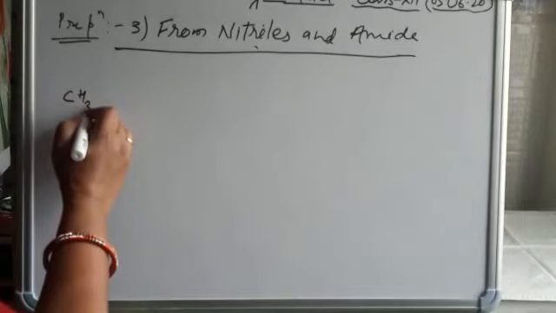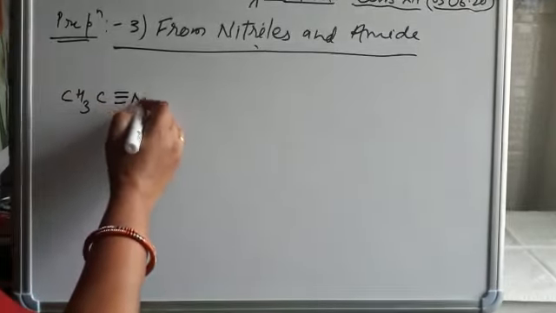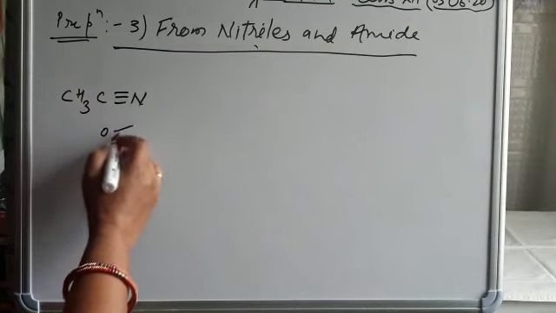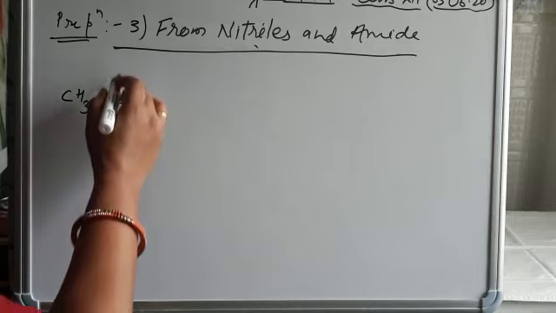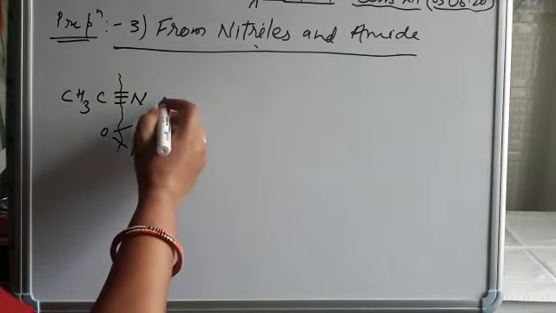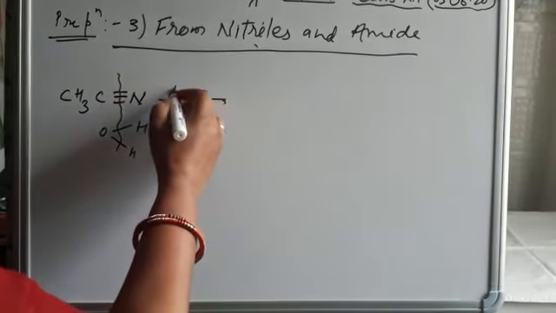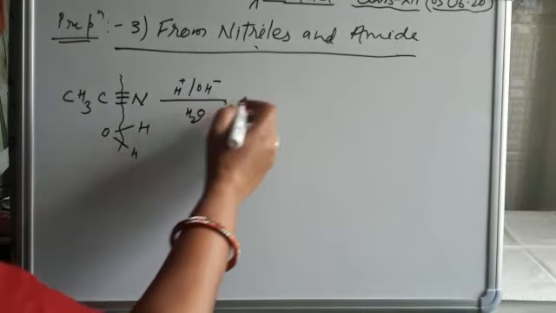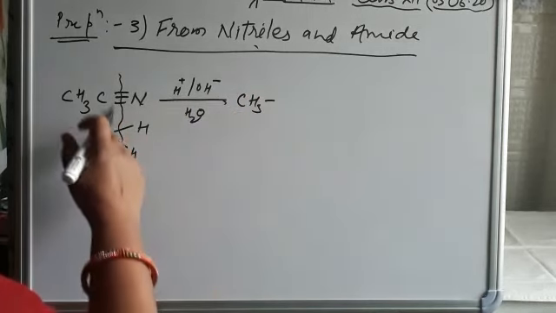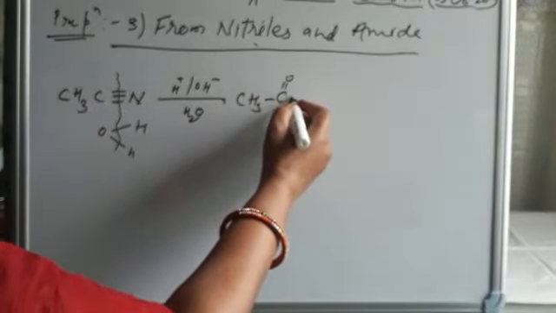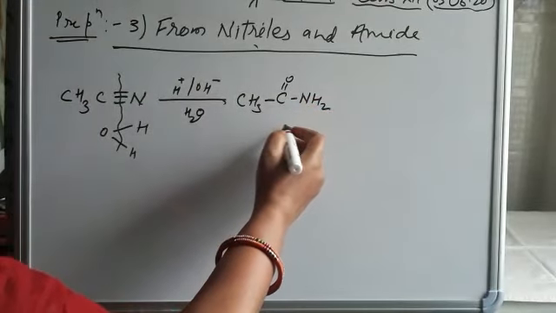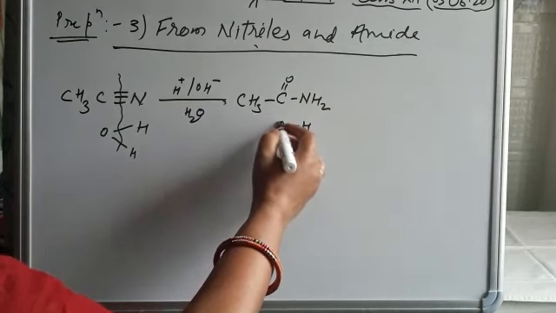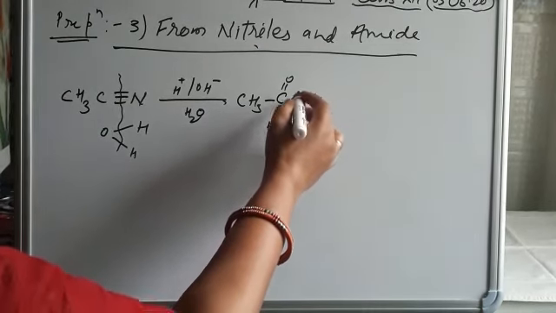In this way you can easily understand and learn: water comes here and the bond breakage takes place in presence of acidic or alkaline medium, forming CH3CONH2. Here water gives H and OH is taken by this.